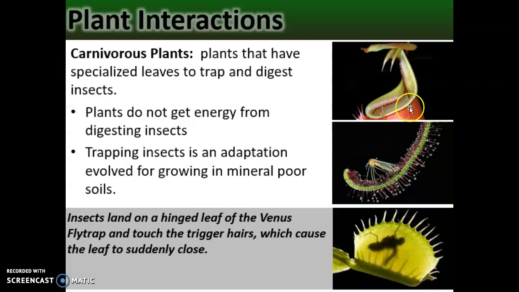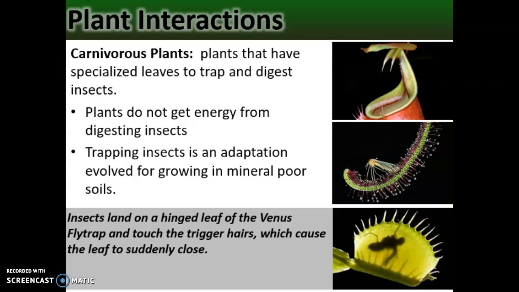The one thing that all three of these carnivorous plants have in common is that they all grow in areas that have very, very poor soil. So trapping and eating these insects is not like a meal. They don't get any energy from that. They get all their energy from photosynthesis, which begs the question, why kill the insects? And they do it as kind of like a fertilizer. They get the nitrogen, potassium, and phosphorus from the insects that most plants would just get from the soil.